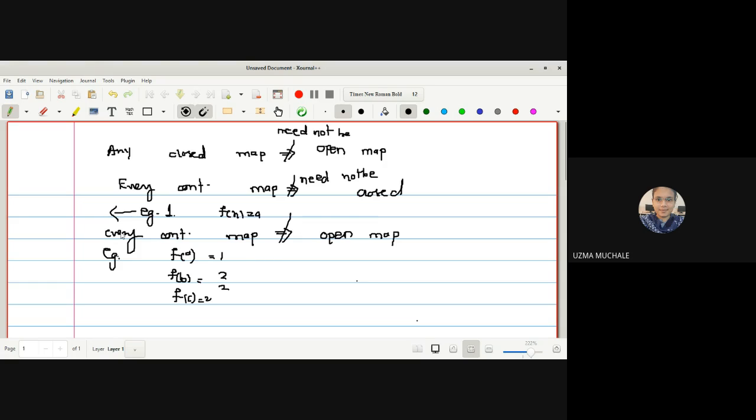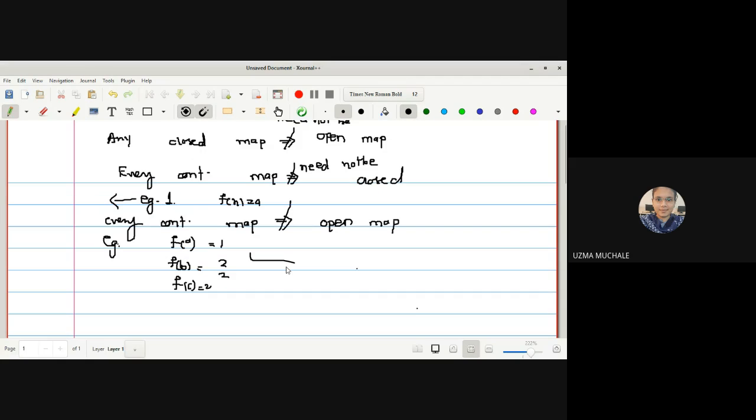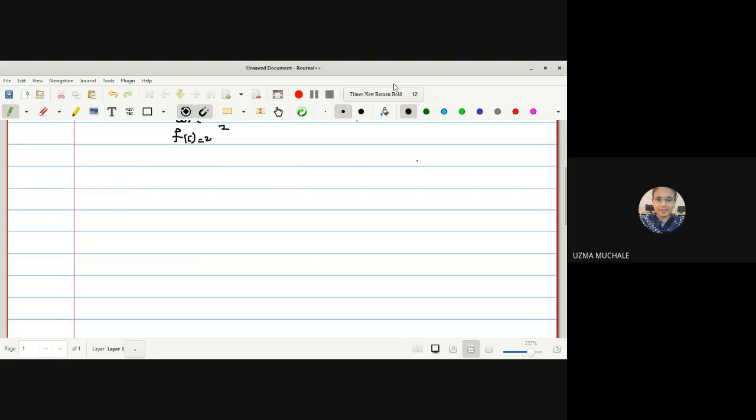This statement, that every continuous map need not be an open map: this map we have proved to be continuous, but it will not be an open map. So these are the remarks which we can say, and the first example you have to search for. I have told you two examples. For any closed map need not be an open map, you have to find one example in which the mapping is closed but it is not an open mapping.